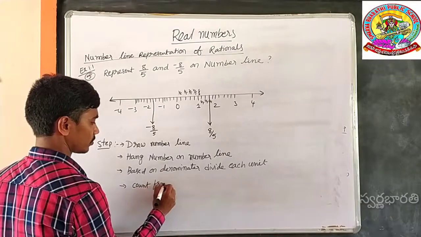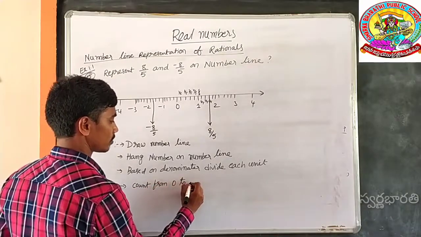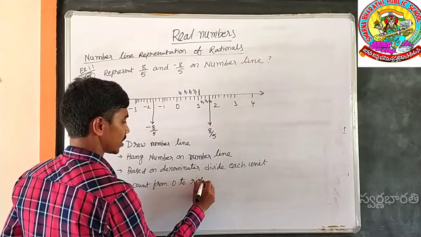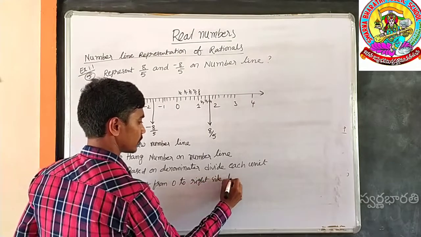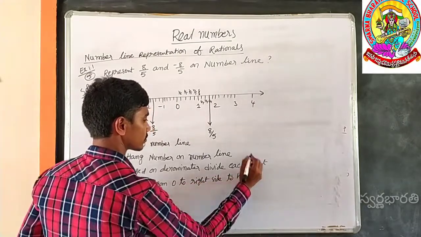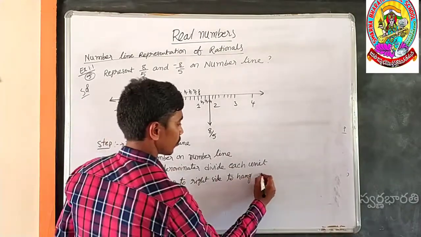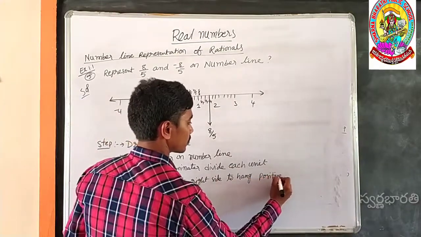Count from 0 to the right side to hang positive rational.